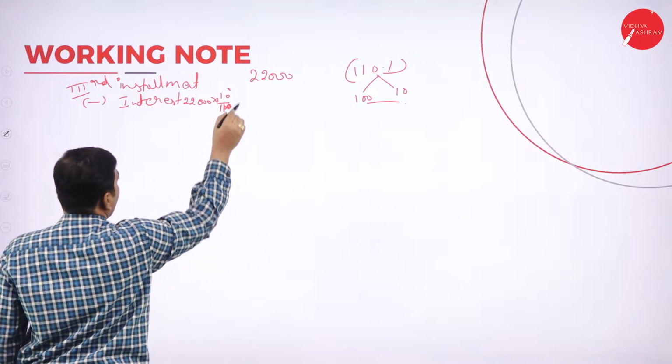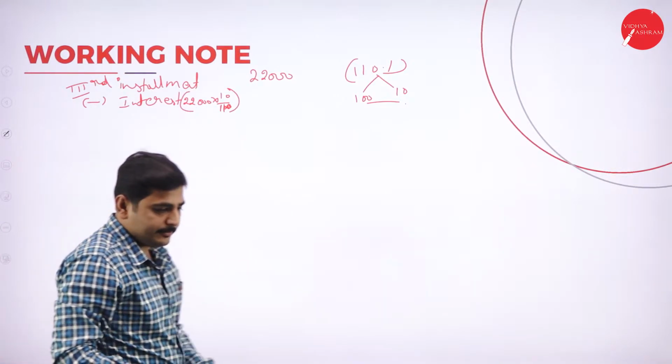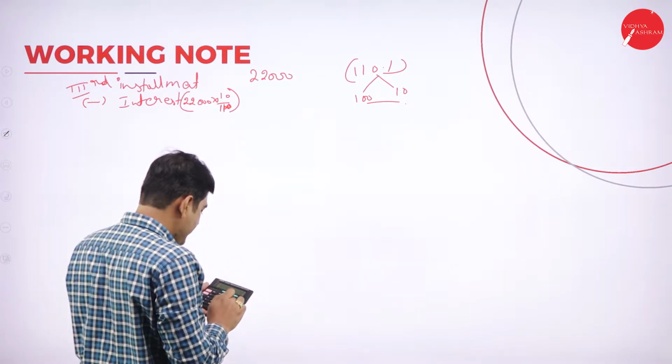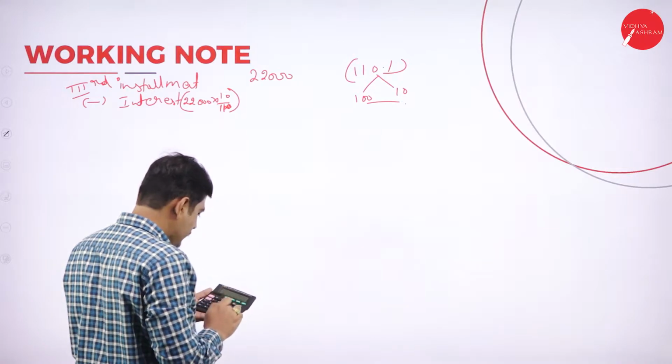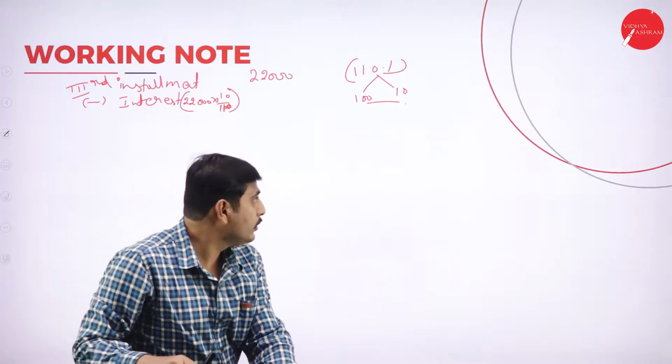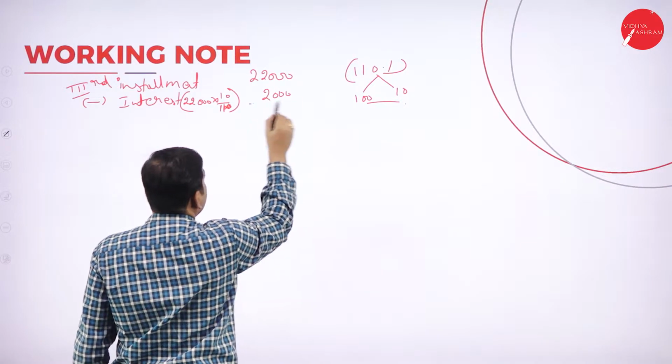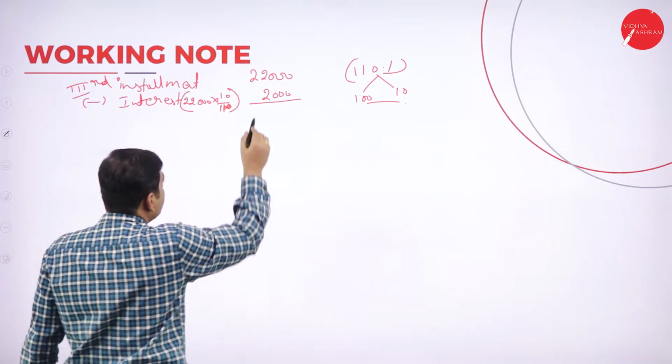Let's calculate. We'll get 2,000. So 2,000 rupees interest is included in this amount. Let's deduct 2,000 from this amount.